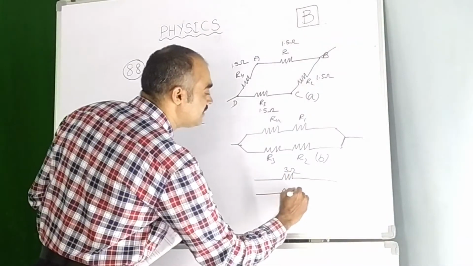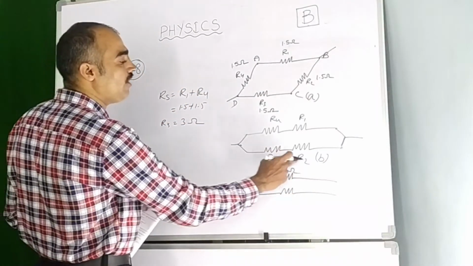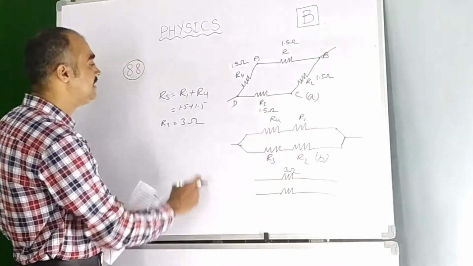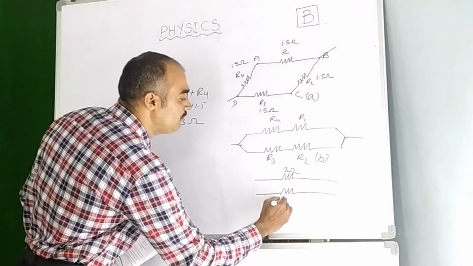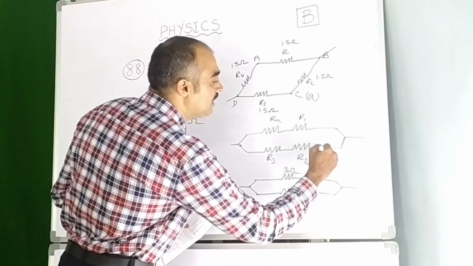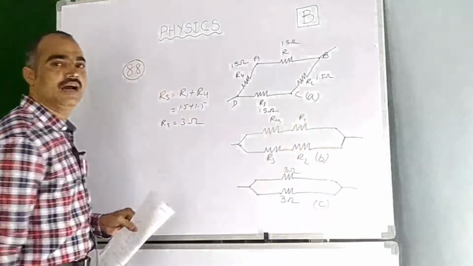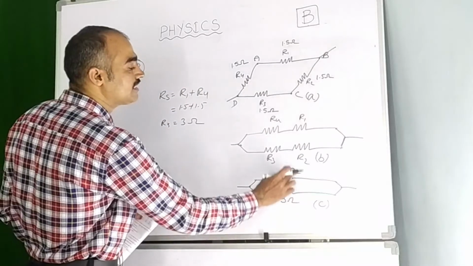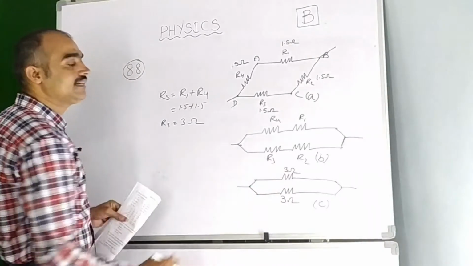Again you will get the same here, R3 is 1.5, R2 is also 1.5, both are connected in series, same logic. So this also will be 3 ohm. Now you just understand, now figure B converts into figure C. Now you just observe how these two resistors are connected. These two are connected clearly in parallel.